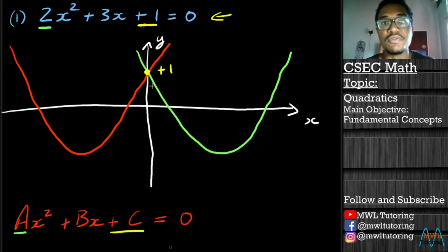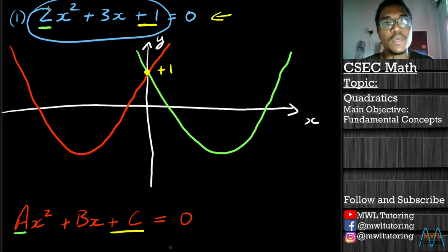Now if you didn't see this before, I'll link the video just above me here so you could go back and watch it and catch up to speed. But what we're going to go into today is the question that I left off at the end of that video. We have two graphs here, a red graph and a green graph, and both of these graphs are minimum curves and they both pass through the y-axis at positive 1. So the question I asked was, how do we know which graph is the correct graph for our question here?